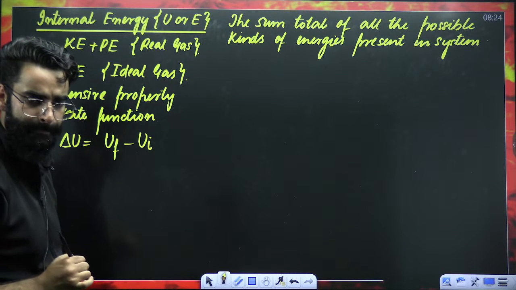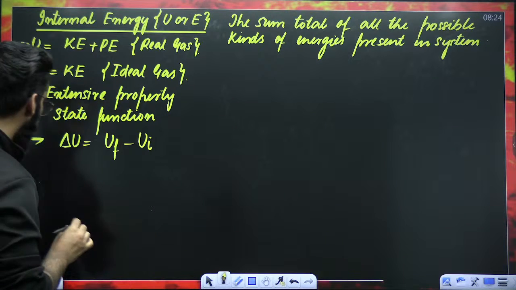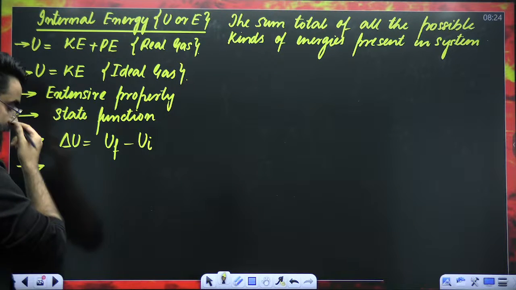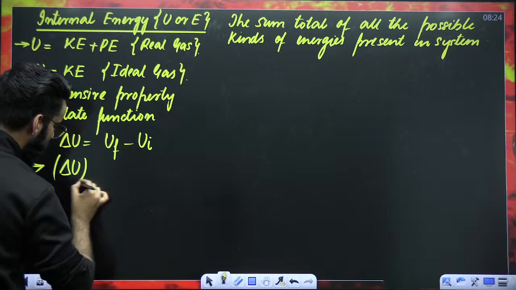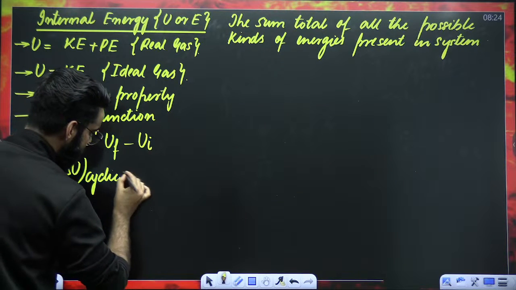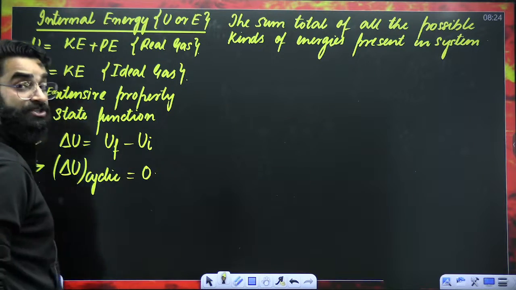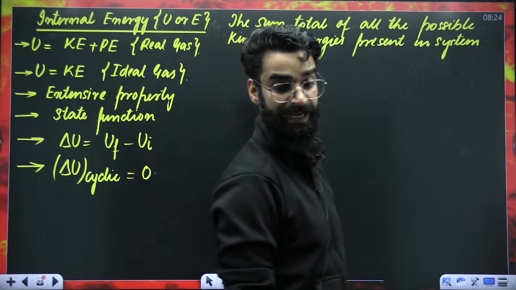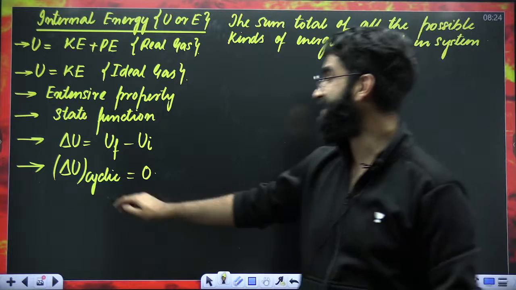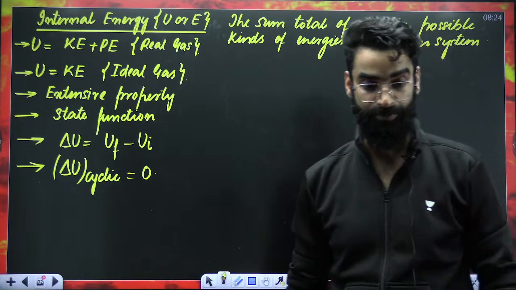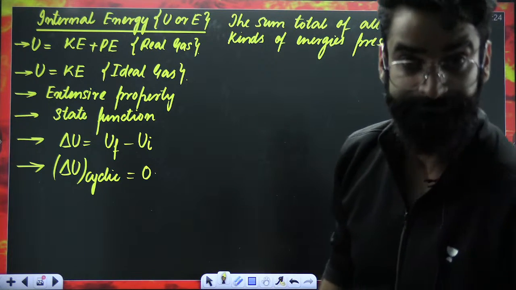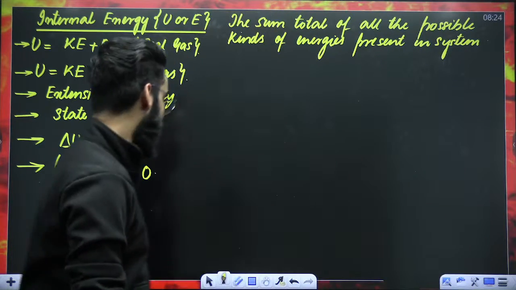Now you tell me one more thing. For a cyclic process, change in internal energy has to be 0, because we know for a cyclic process, change in the value of a state function is always 0.